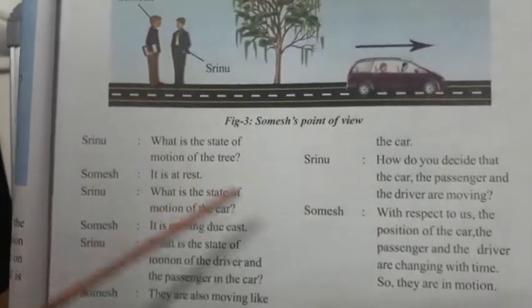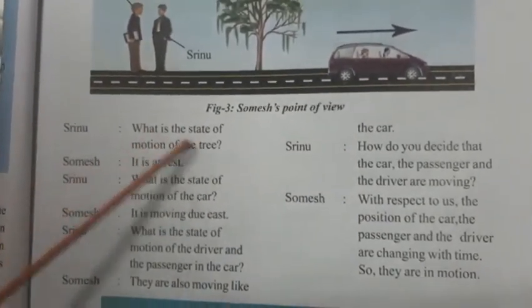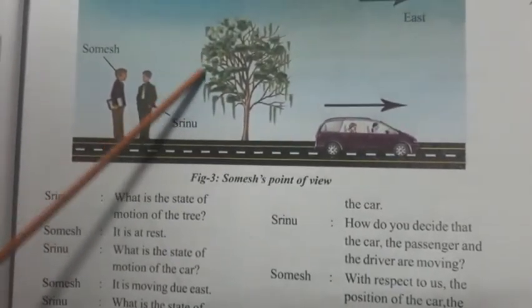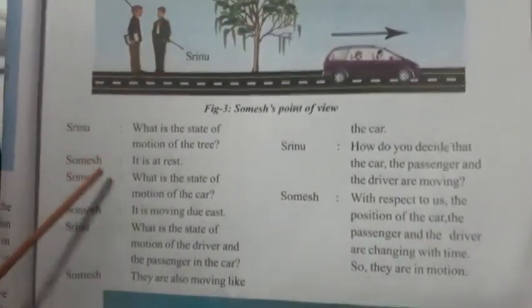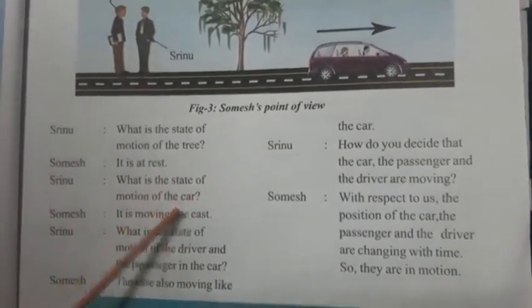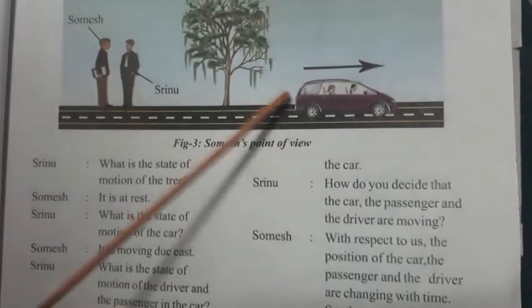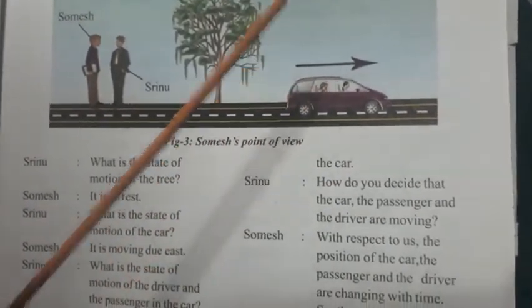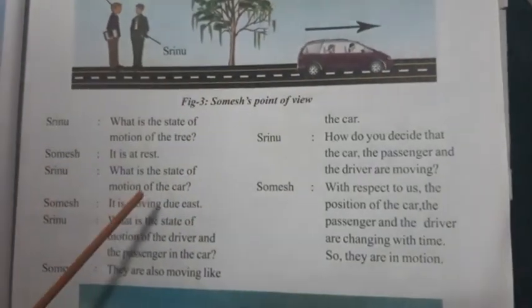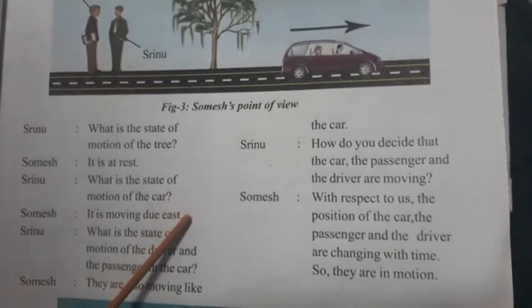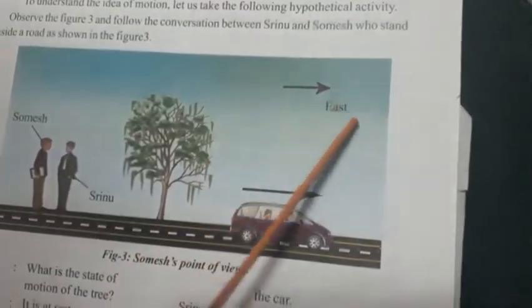Srinu asks, what is the state of motion of the tree here? It is at rest, isn't it? Somesh says it is at rest. Srinu asks, what is the state of the car here? The car is moving, isn't it? So definitely it is in motion. We say it is moving with respect to the earth. That means it is moving relative to the earth.